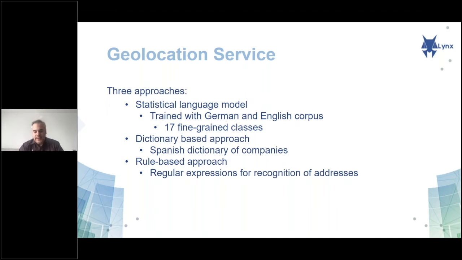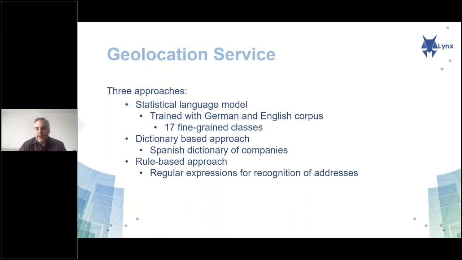Now, as a next step, we went to the development of a specific service for the identification of geolocation entities. Those are generally part also of the named entity recognition system, but in this project, we decided to split it into a different service because locations play an important role in the legal domain.